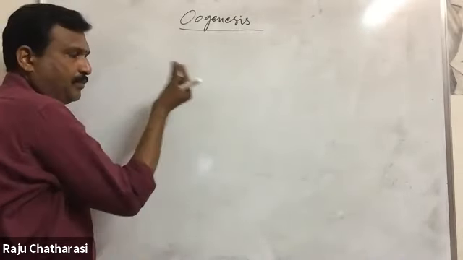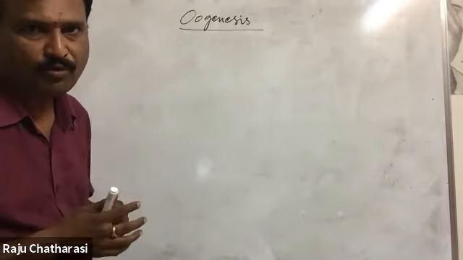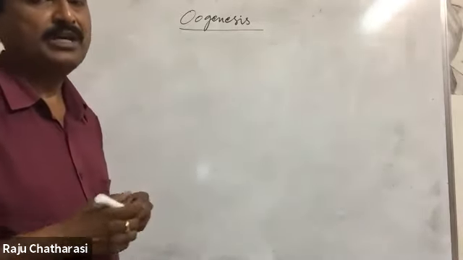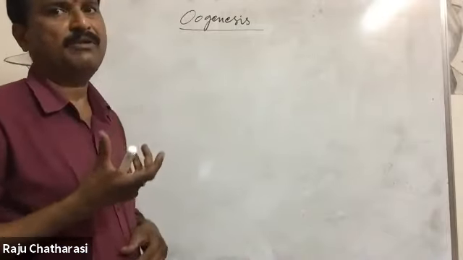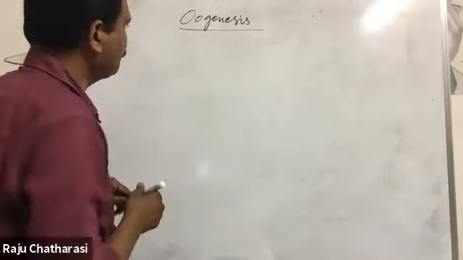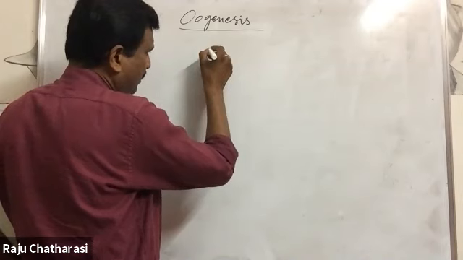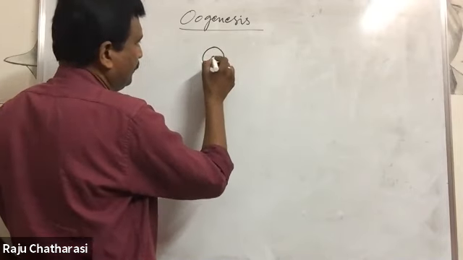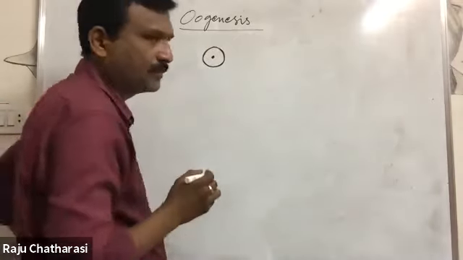Here, a couple of millions of ova are formed in each ovary during the embryonic stage only, the fetal stage only. Okay, when a girl is in the womb of her mother, a couple of millions of ova are there. So this is the ovum, beta. Its condition is diploid condition.